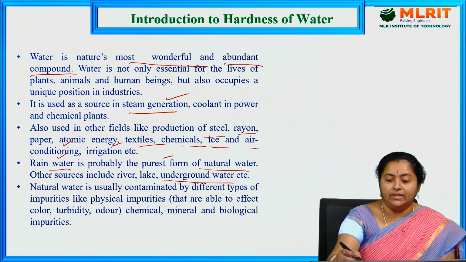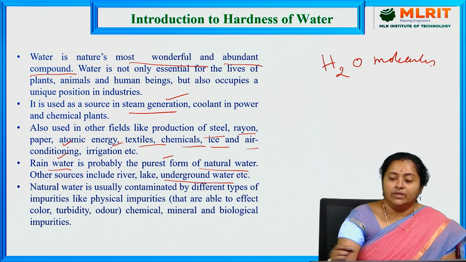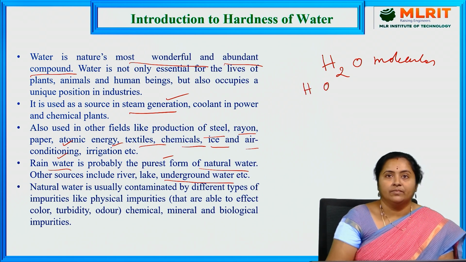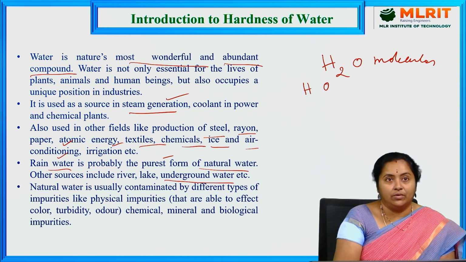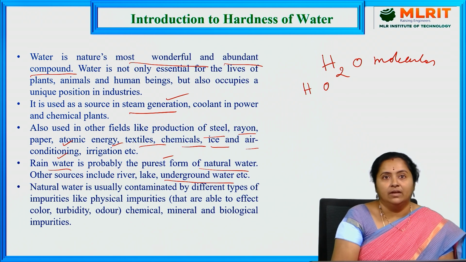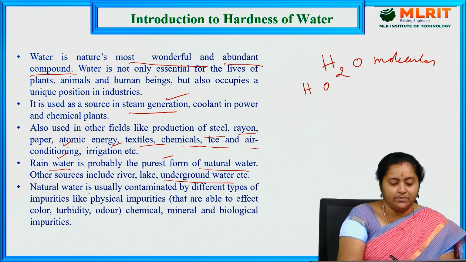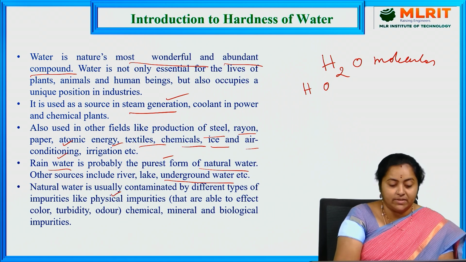Water comprises H2O molecules. Water in a chemical sense contains H2O molecules, that is, a combination of hydrogen and oxygen. Natural water, in the form of rainwater, river systems, lakes, streams and underground water resources, is nowadays getting contaminated by different types of impurities. There are different categories of impurities present in natural water.